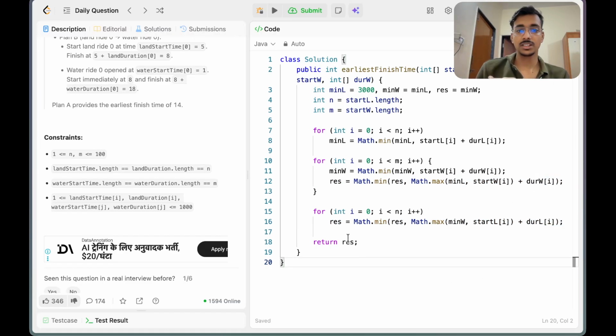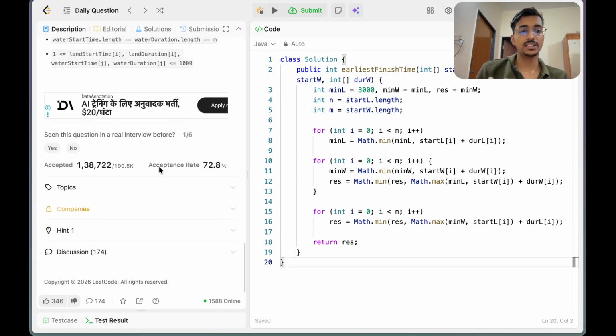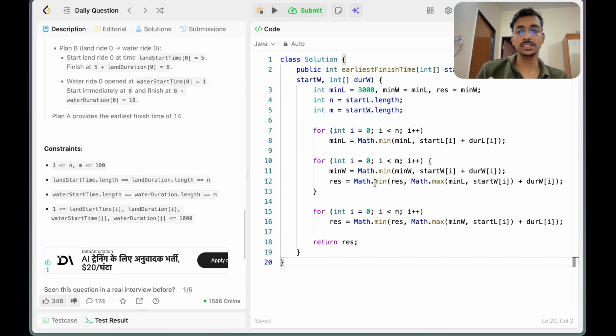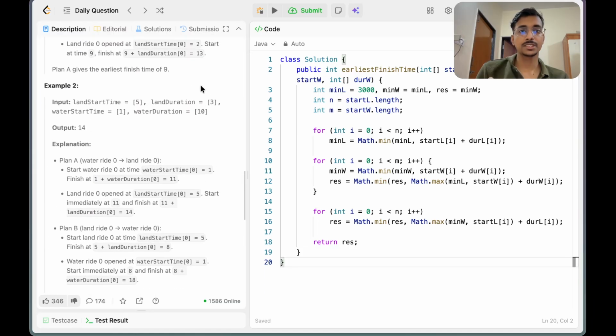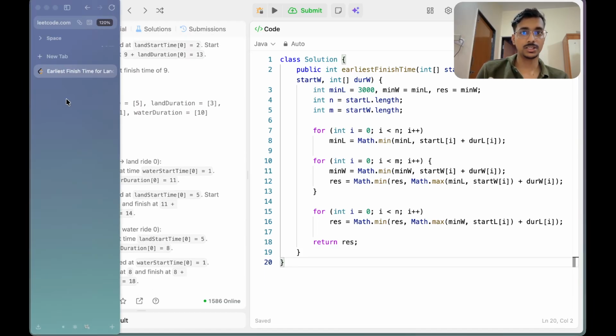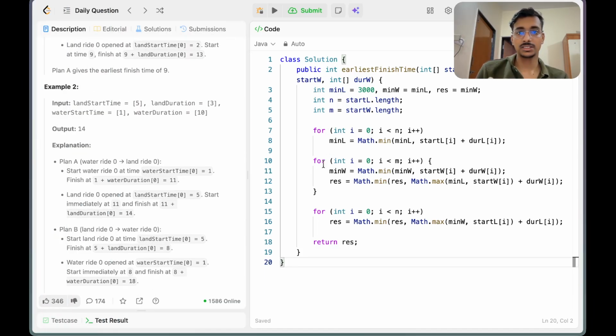The time complexity for this problem is big O of n, and n is 1000, so that's fine. Let's copy this solution as of now.